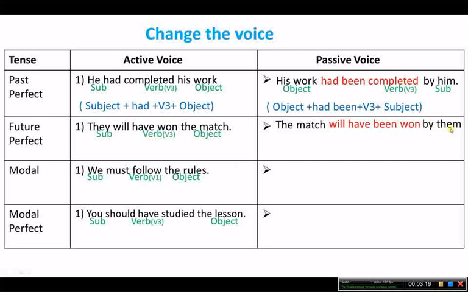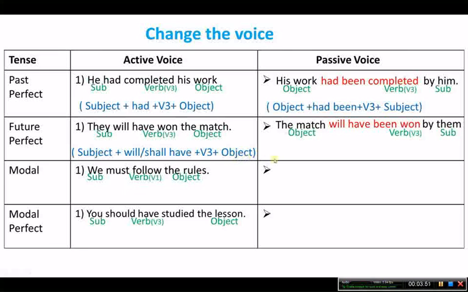They will be changed into them. Okay, you got this? Let us see the structure of future perfect tense active voice: subject plus will have or shall have plus V3 plus object.